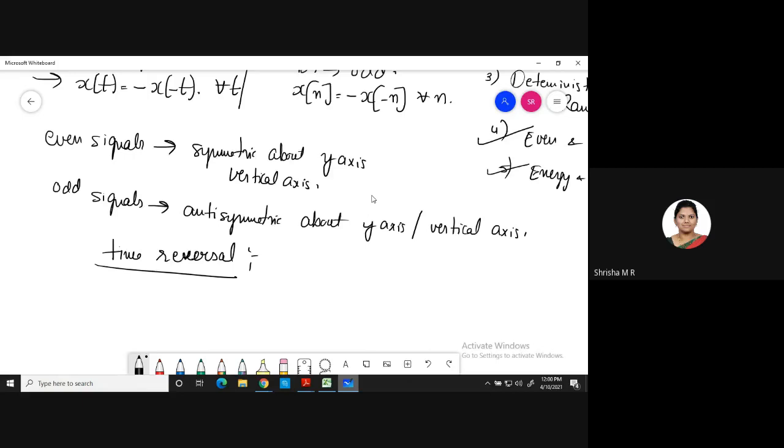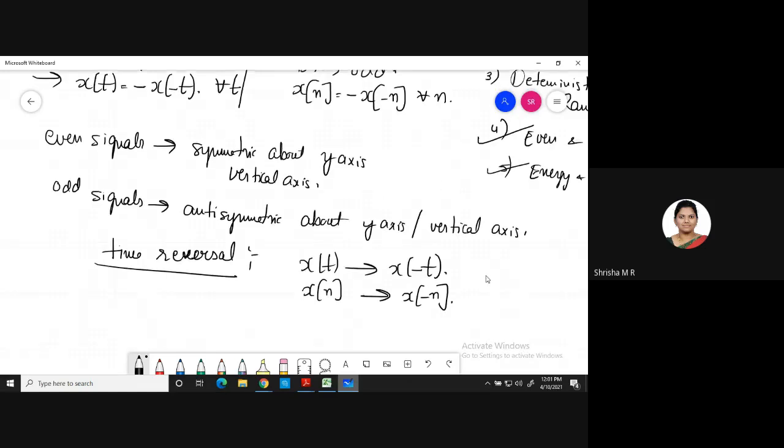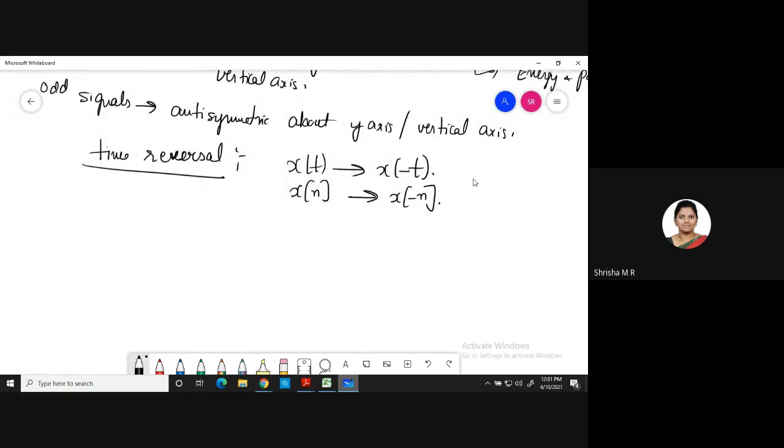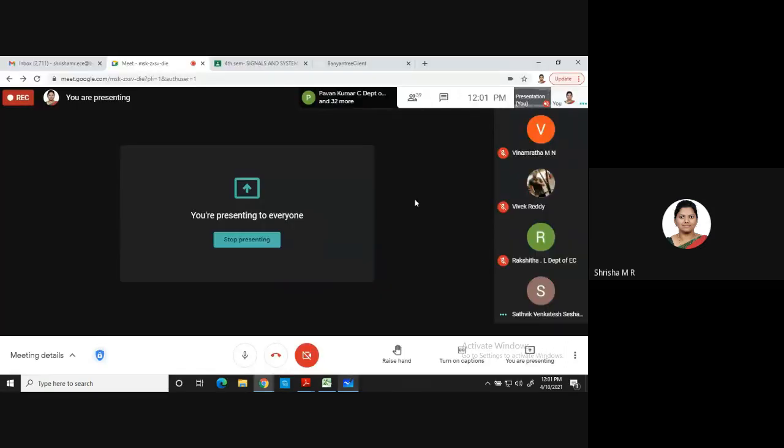What is time reversal? If you have x of t, time reversal is x of minus t, correct? If you have x of n, time reversal is x of minus n. You remember this? I'm asking, do you remember this time reversal concept? Yes or no? Yes, ma'am.